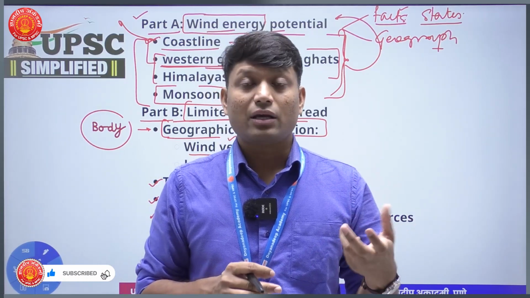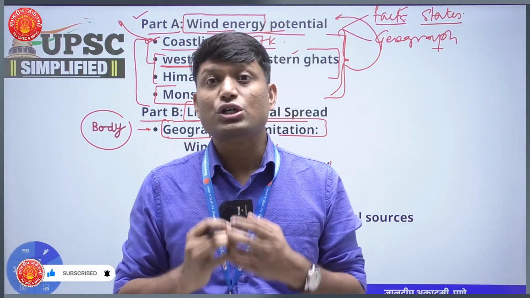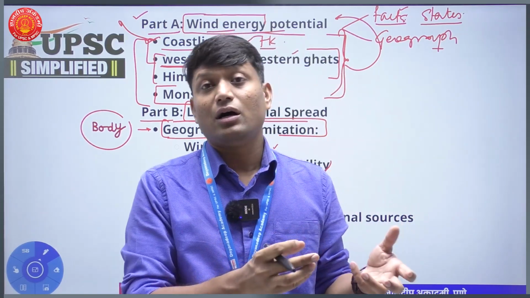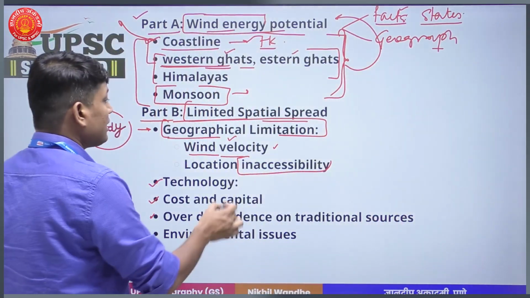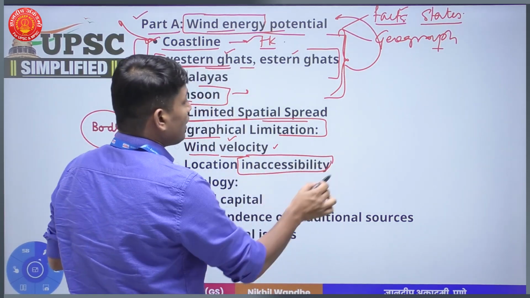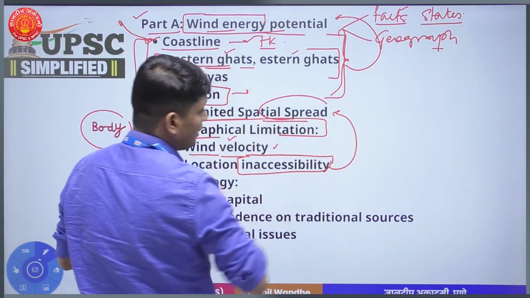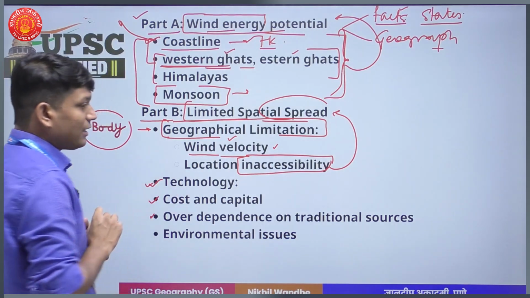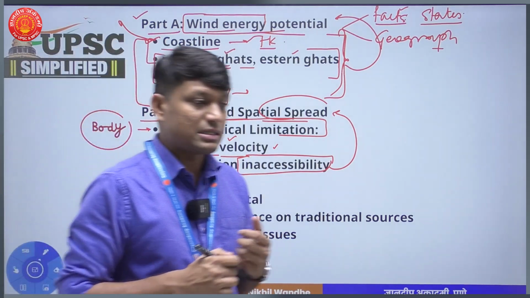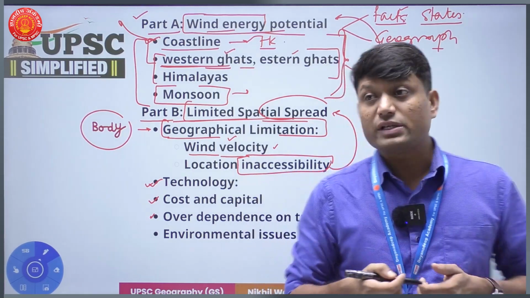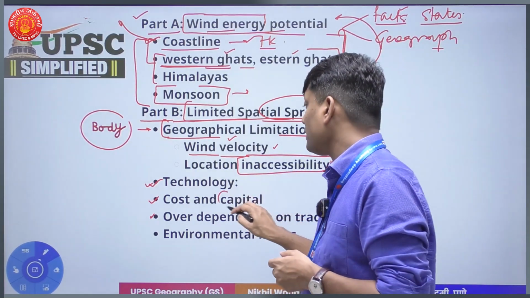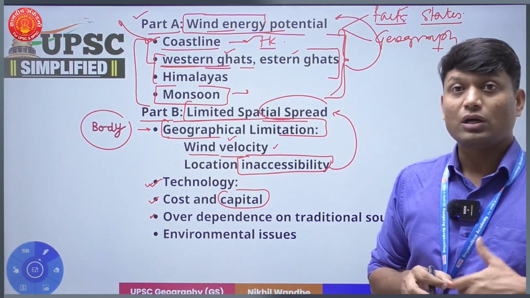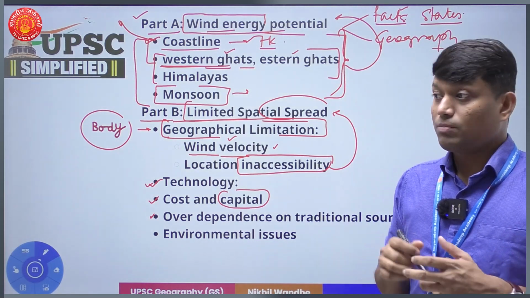Connectivity issues are there. The infrastructure which needs to be installed up to that particular last point might not be available, and that is why this inaccessibility is also limiting the spread of wind energy in India. Further, we will talk about technology, right? Not everywhere this technology is easily available. The cost of this technology and the capital expenditure which needs to be done when it comes to installing wind energy, that is also huge.